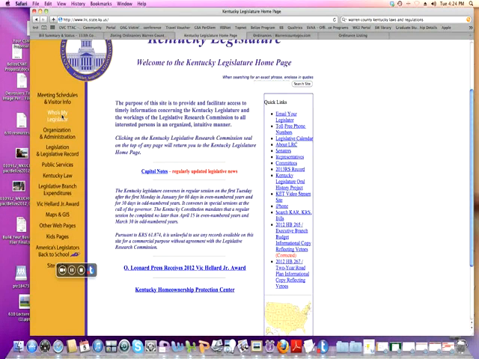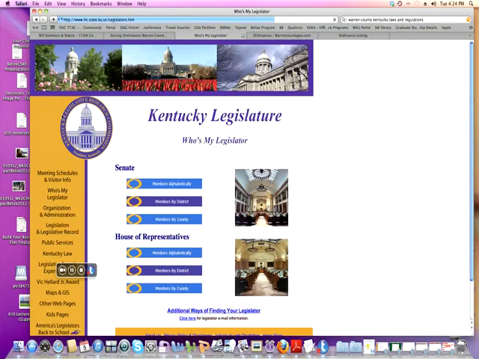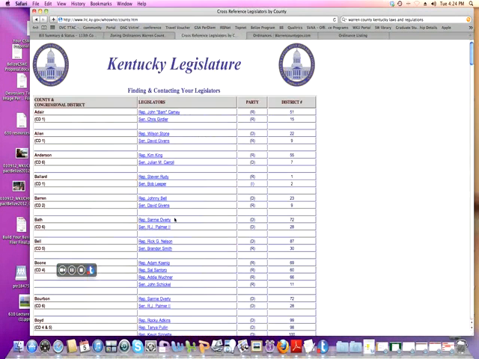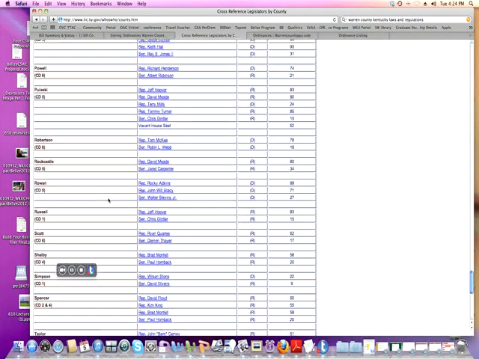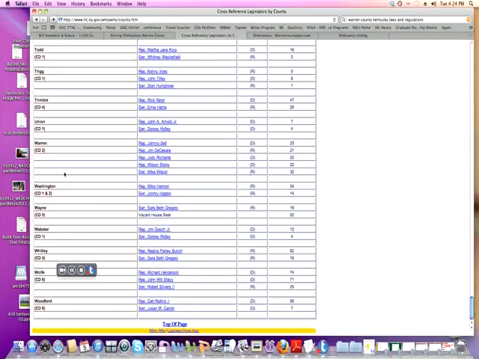You can see who is your legislator. It's by district, it's by member, and it's by Senate and House. So let's go by district. Let's go by county in the Senate. Let's see who is our state representative. We'll go all the way down to Warren, since that's me.